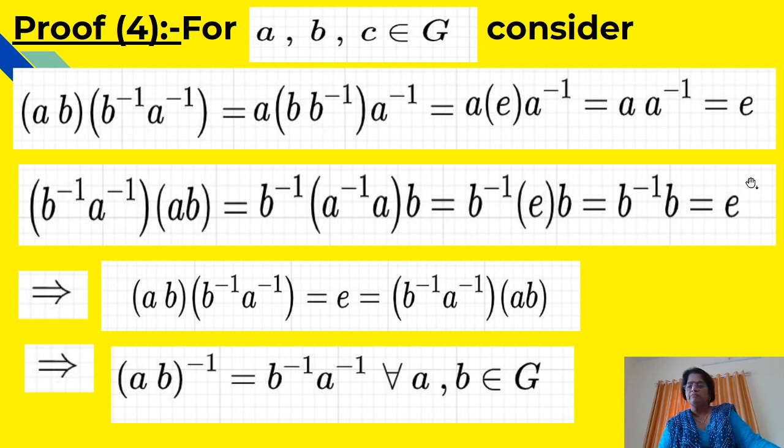The RHS are E and E. If the RHS are the same, the LHS should be the same, and that is, this implies that AB into B inverse A inverse is equal to E, which is equal to B inverse A inverse into AB, and it implies that (AB) inverse is equal to B inverse A inverse for every A, B belonging to G, because an element and its inverse, that product is always the identity element, and therefore the inverse of this element should be equal to B inverse A inverse. That is, the inverse of AB should be B inverse A inverse.